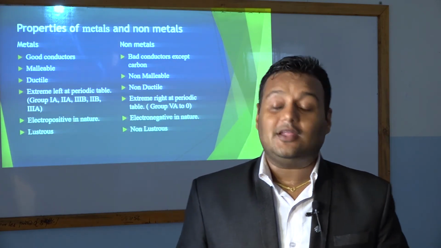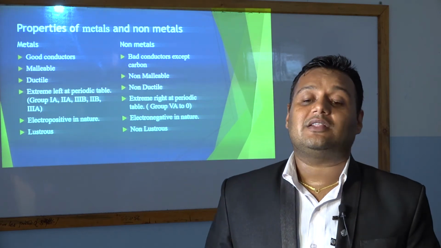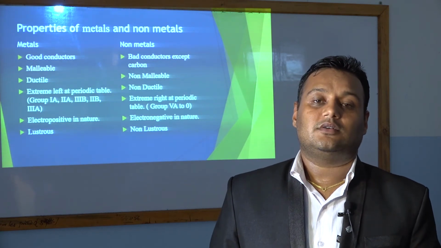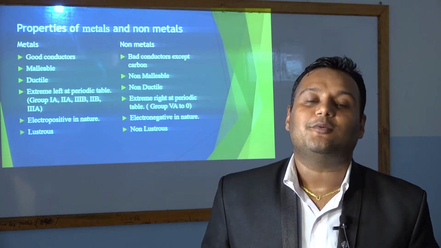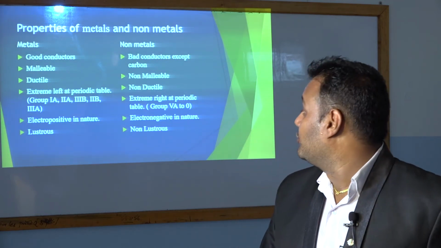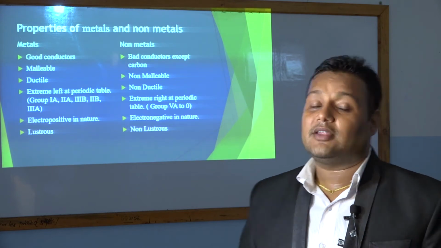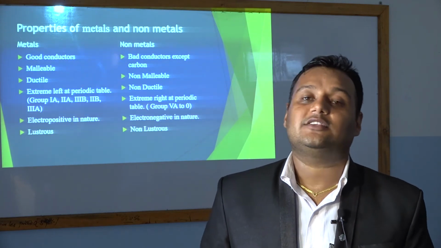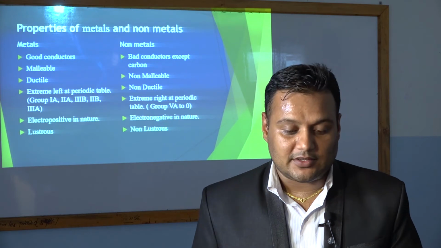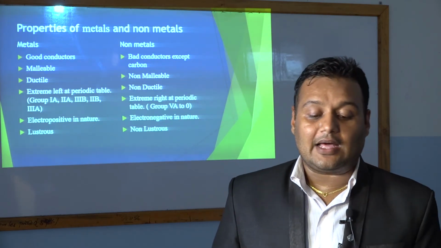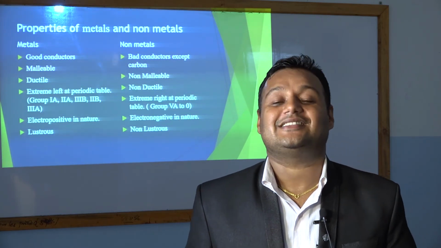Extreme left of the periodic table. This means the metals are found at the extreme left of the modern periodic table in group 1A, 2A, 3B, 2B and 3A. In this group we can see metals. Metals are electropositive in nature.